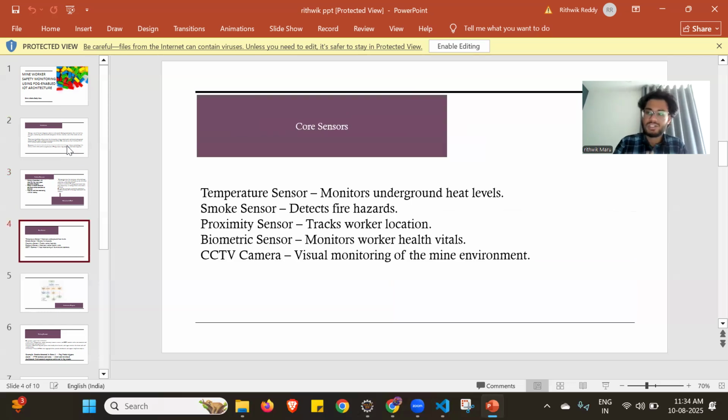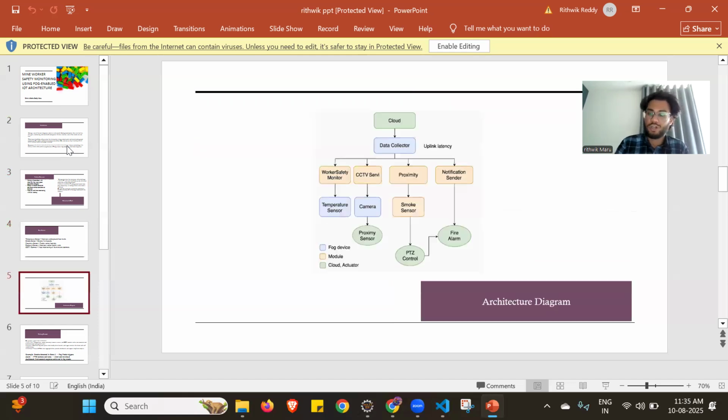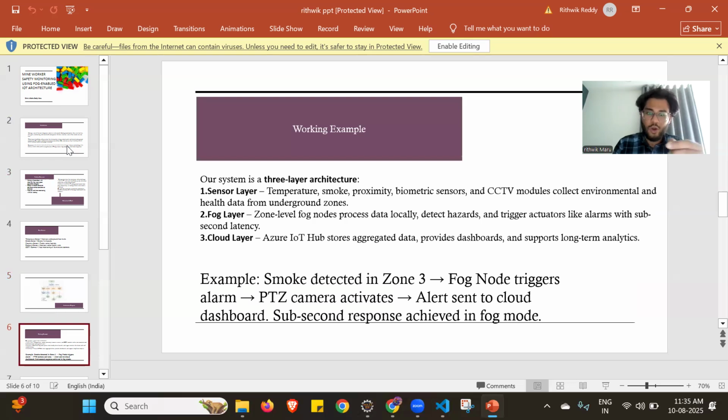Now we come to the sensors, which play the most important role. These are my core sensors: temperature sensor, smoke sensor, proximity sensor, biometric sensor, and CCTV sensor. Coming to the architecture, this is the architecture of my project. You can see all the green things are the cloud, and the data collectors and sensors are over there. I'll explain that in a working example. You can see smoke detection in zone 3, fog nodes trigger, and the camera activates alerts to the dashboard. That is pretty much the explanation of the architecture diagram. My system has a three-layer architecture: sensor layer, fog layer, and cloud layer.